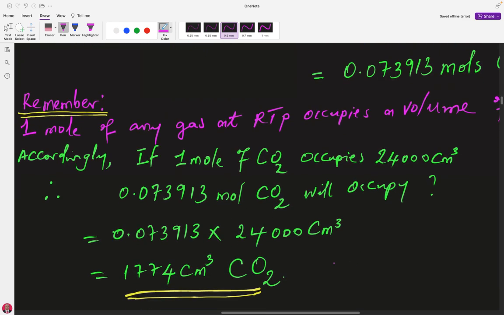Let's do the calculation. It will be 0.073913 times 24,000 cubic centimeters. And the total volume we are going to have will be 1,774 cubic centimeters of gas that is being produced at room temperature and pressure.